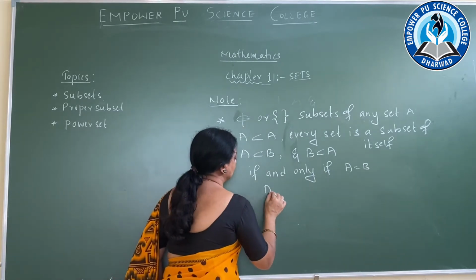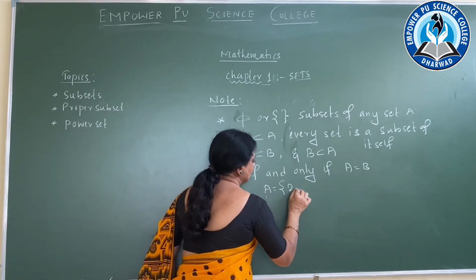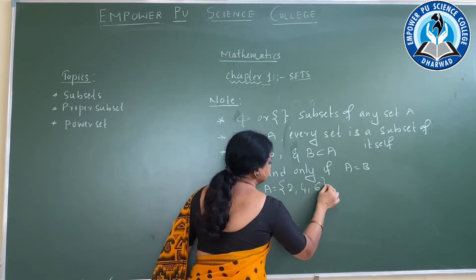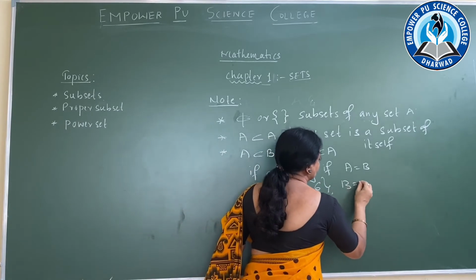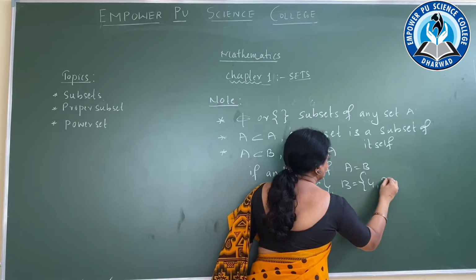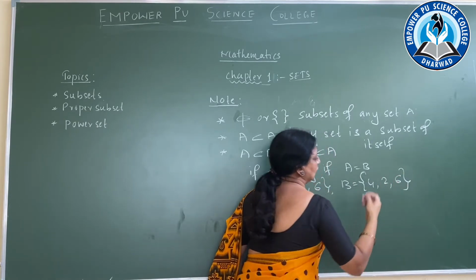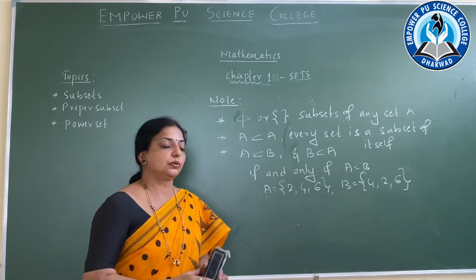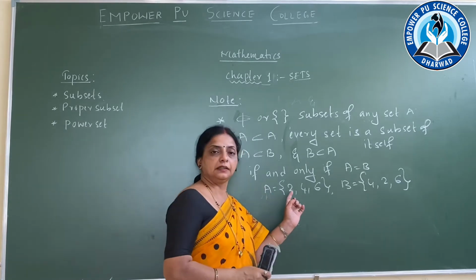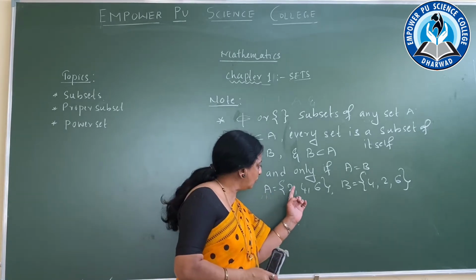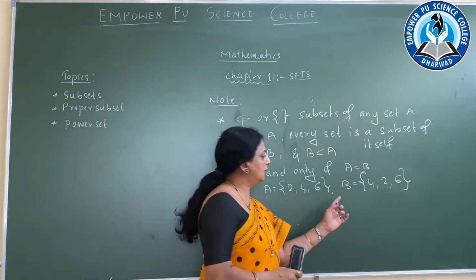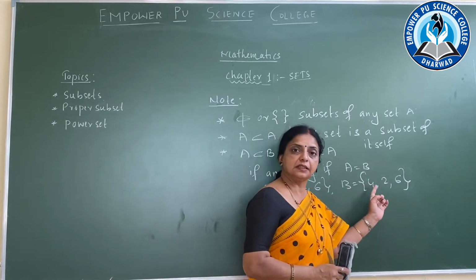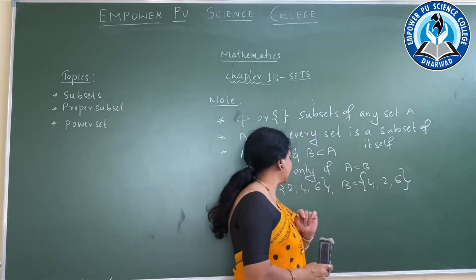A is equal to 2, 4, 6 and B is equal to 4, 2, 6. Now there are two sets. One is A, elements are 2, 4, 6. Another set is B, elements are 4, 2, 6.